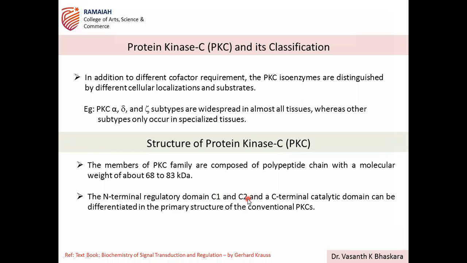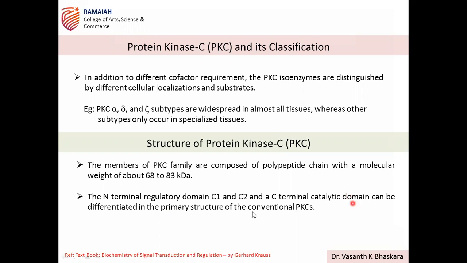It is not catalytic, it is a regulatory domain here, towards the N-terminal. Whenever you write a protein polypeptide, it starts from the N-terminal and ends with the C-terminal, right? N to C. In case of DNA, 5' to 3'. So here, the first N-terminal regulatory domain is C1 and C2.